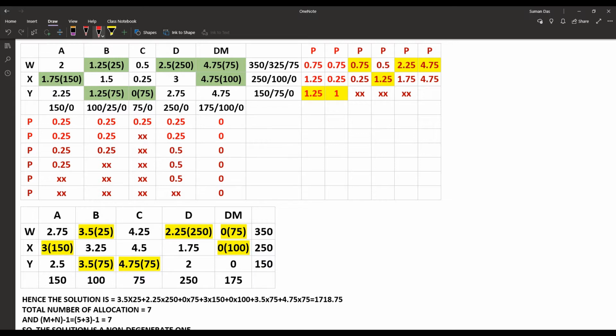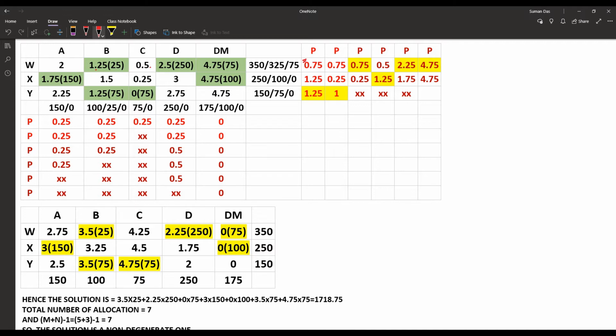That means in the first row, the minimum value was 0.5. The next minimum value is 1.25. So we subtract those values: 1.25 minus 0.5, the penalty is 0.75.